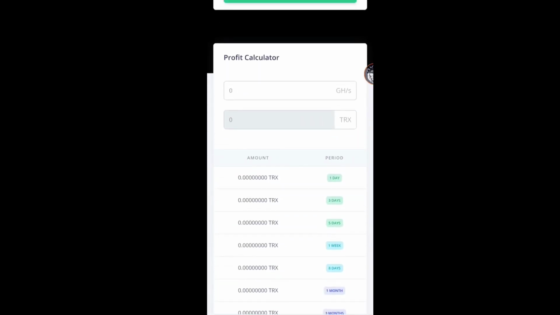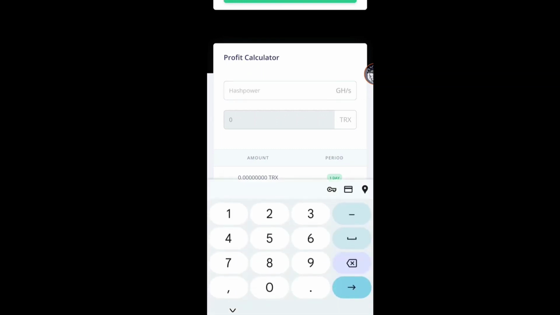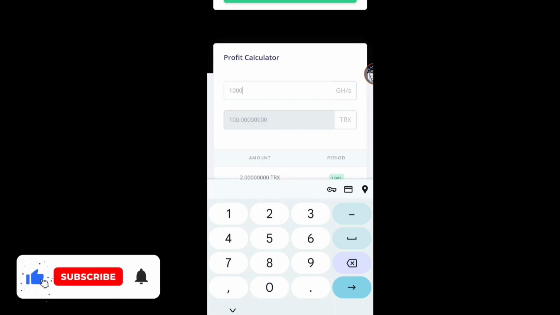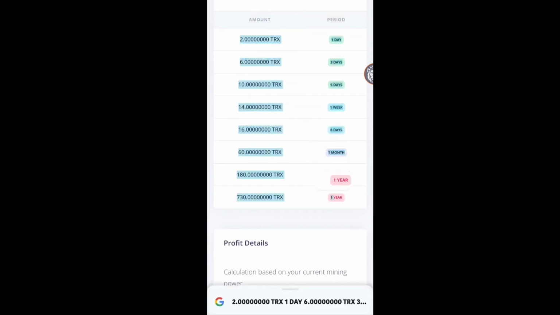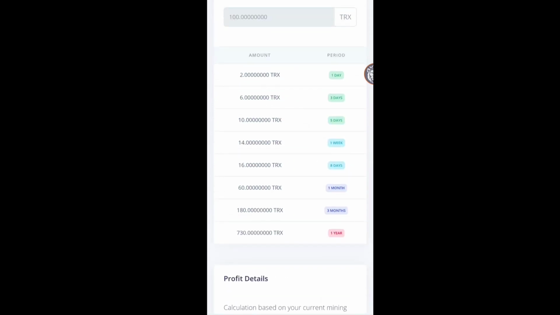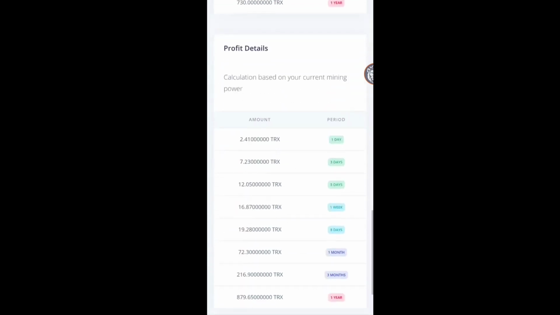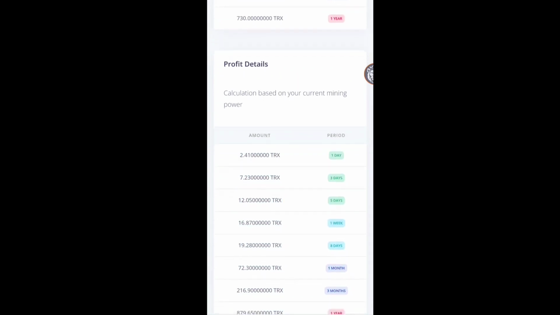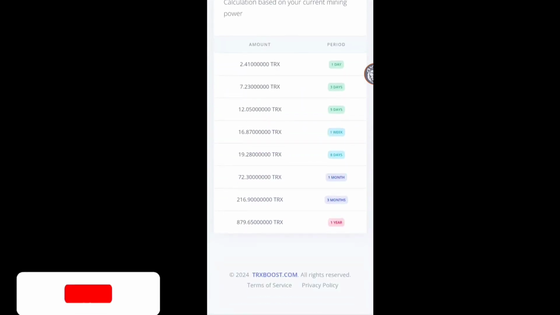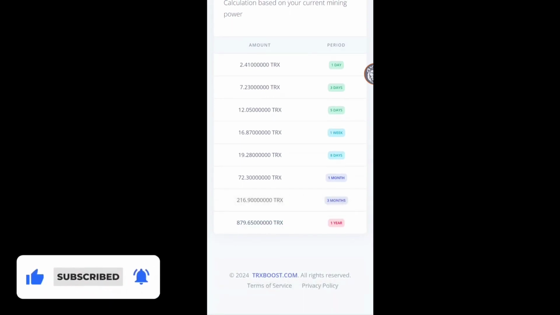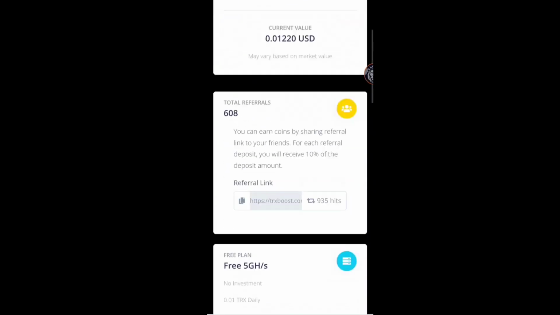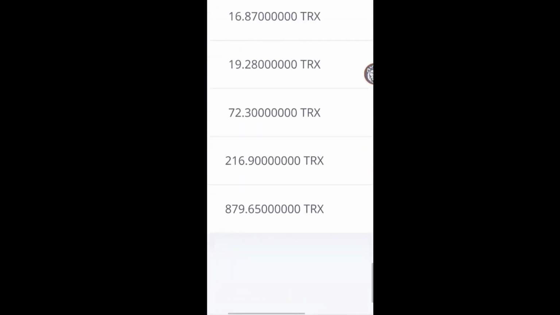Here you will find a profit calculator. So for example, if you are investing 10 TRX, or if you want to purchase 1000 GH per second, you have to invest 100 TRX and the profit amount is here. You can just calculate it here and you can start earning very easily. Or either you can choose the free plan. This is the profit details as per my current plan. You can see I will earn 879 TRX every year, and I have invested a minimum amount from which I will earn this much.